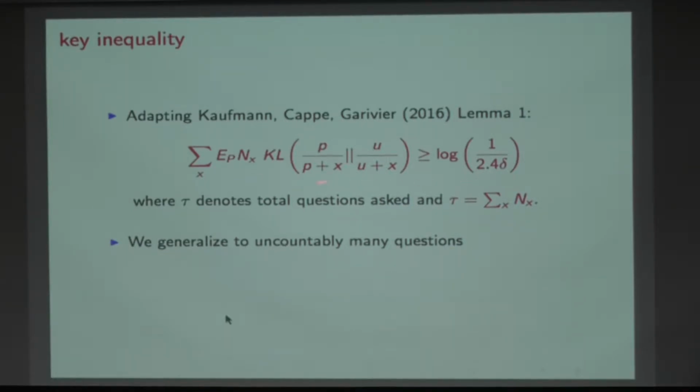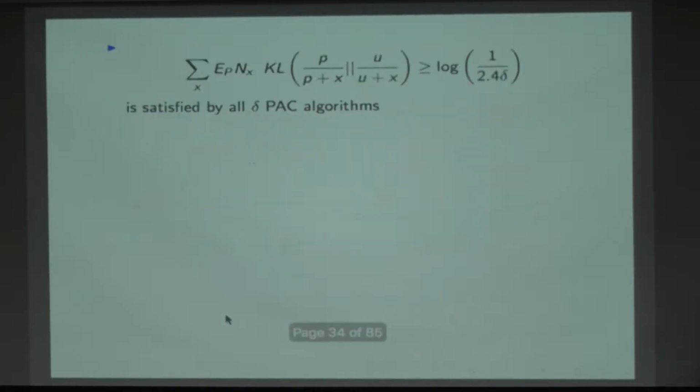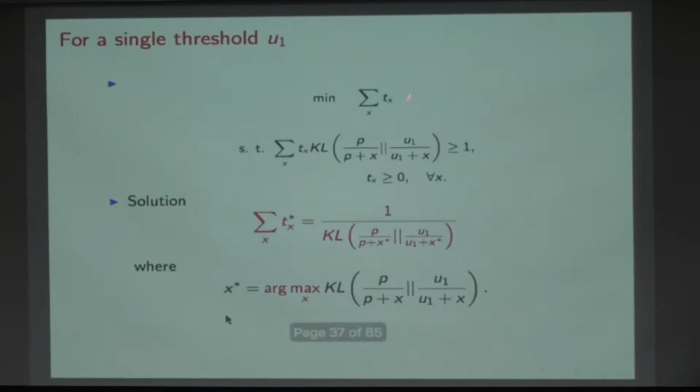This is the equation I get from that likelihood ratio considerations, the delta pack considerations. Because in delta pack, you're worried that you might conclude that the level is above u, but it's actually p. Now, this is the constraint I'm worried about. What is the lower bound that I get on this EPN of x? Well, that just tells me that I have to solve this optimization problem, minimize summation t of x, subject to the fact that I have this constraint here. So it's just a single constraint here.